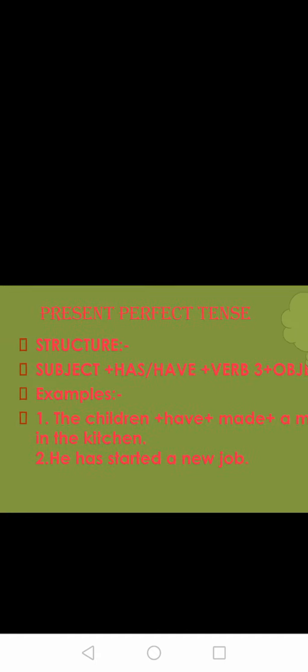Let's see the examples. The children, subject, plus have plus made. Made is V3, plus a mess in the kitchen. The children have made a mess in the kitchen. The children is subject plus have plus made is V3 plus a mess in the kitchen is object. Next, he has started a new job.